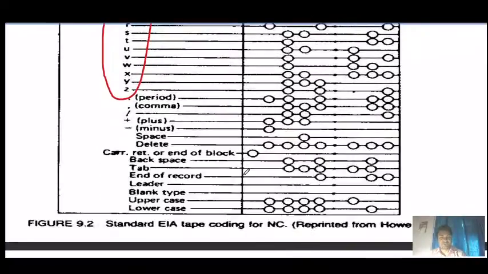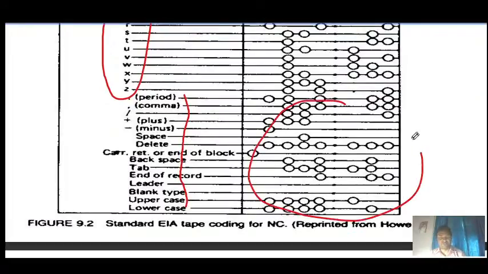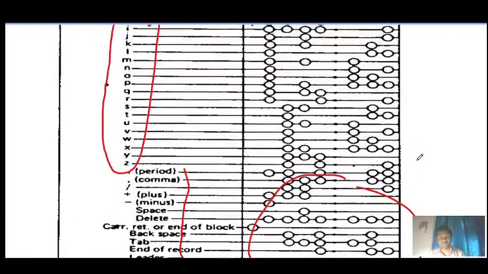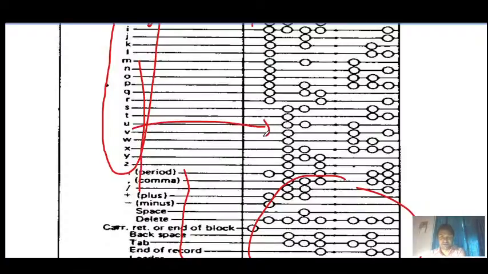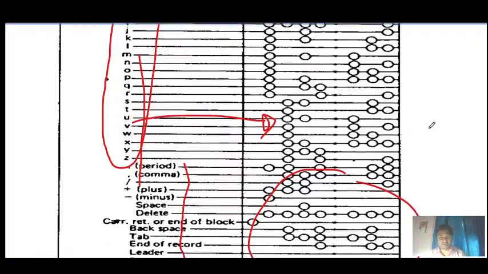Symbols are also coded: period, comma, plus, minus, space, delete. These symbols are coded in this form too. It is the standard Electronics Industries Association tape coding for the ANSI system. Now you have an understanding that this coding is done on a punch tape in the form of holes. You would be curious what the punch tape is and how it looks. So we will see in coming slides.